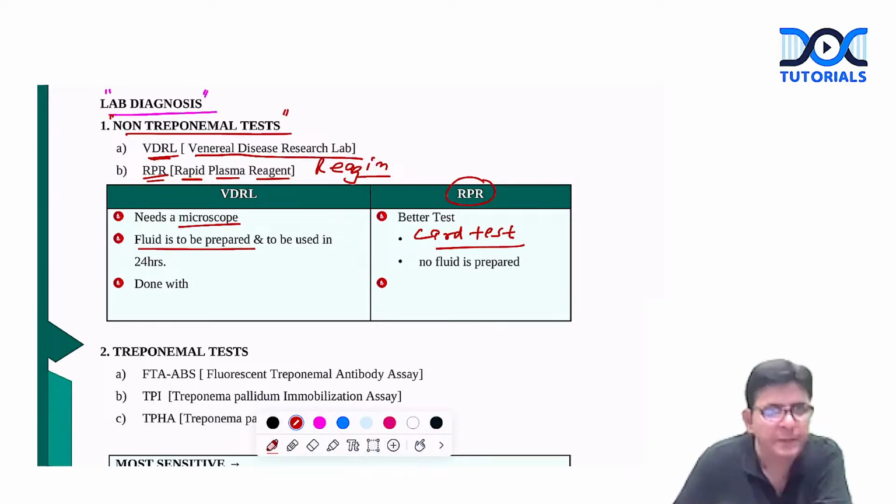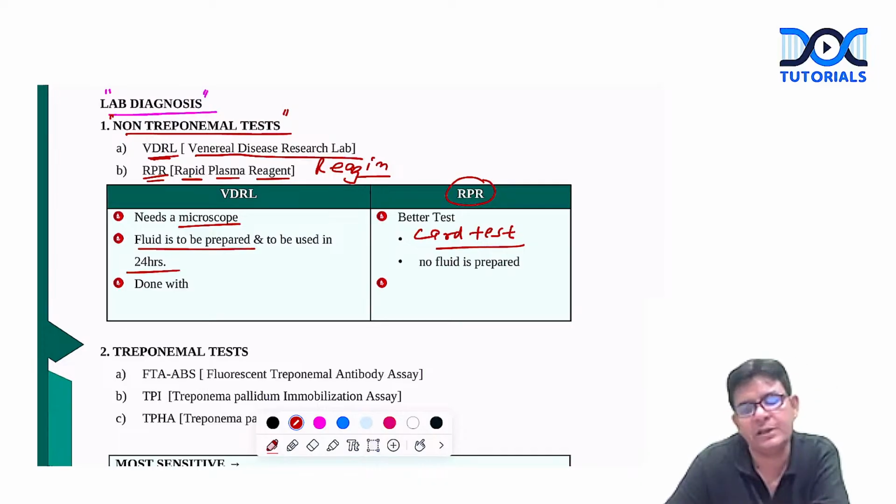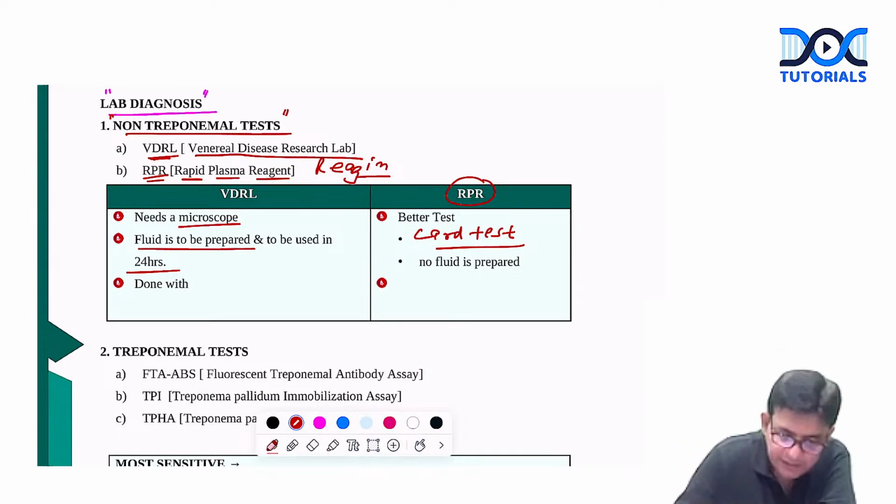We need fluid to be prepared, and this particular fluid is to be used in how much time? 24 hours. Suppose on that particular day you have not got any sort of a sample, so that will be a problem for you, na? So that's why we say that VDRL is not so good a test as RPR, but VDRL takes an edge whenever somebody is going for diagnosis of neurosyphilis.